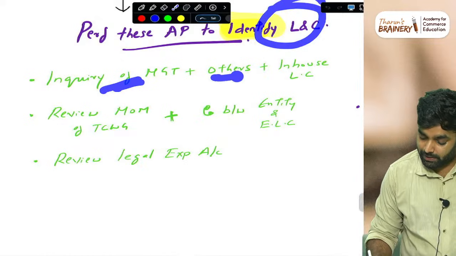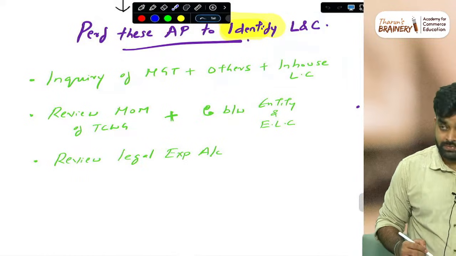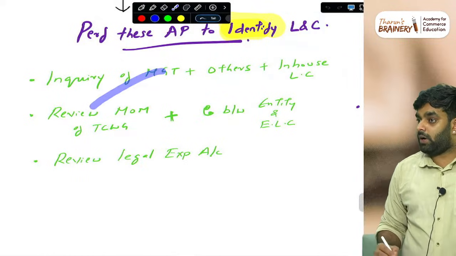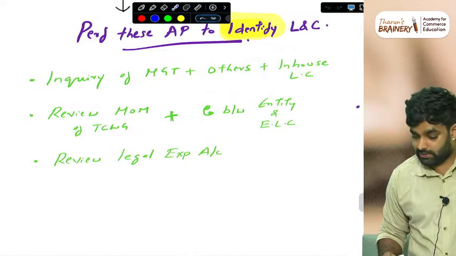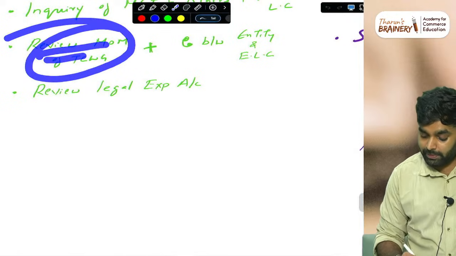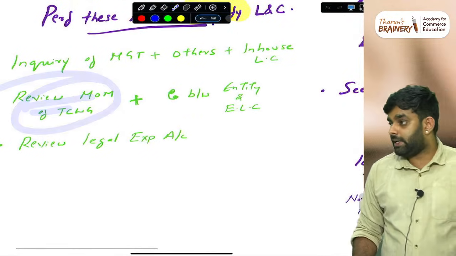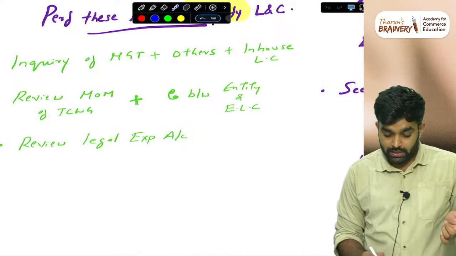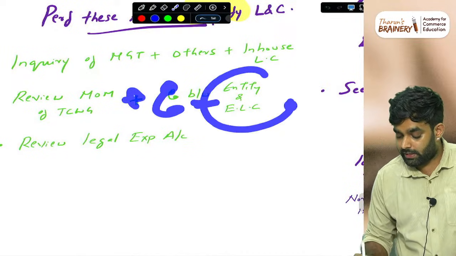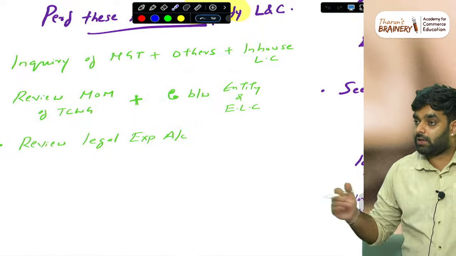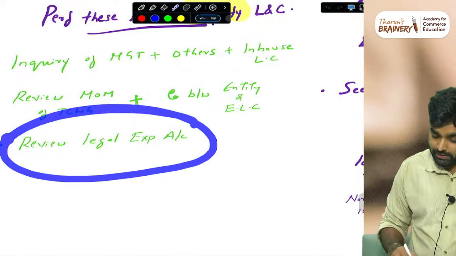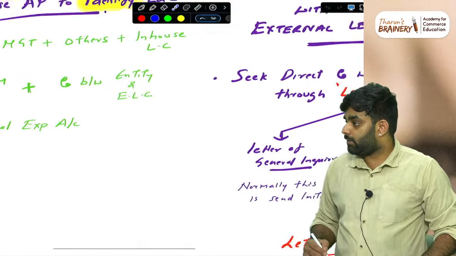Enquire of the management, others, and in-house legal counsel. Simple. Ask management what the cases are, go and see others, then in-house legal counsel, please go and ask them. Then review the minutes of meetings of TCWG, because in the meeting they would have talked about the cases. Plus review the communication between the entity and the legal entities, external legal counsel, including mails. Then review the entity's legal expense account. If a legal case is there, money should have been paid to the advocate.